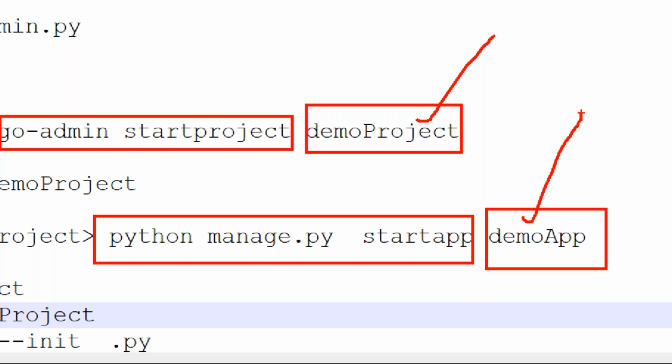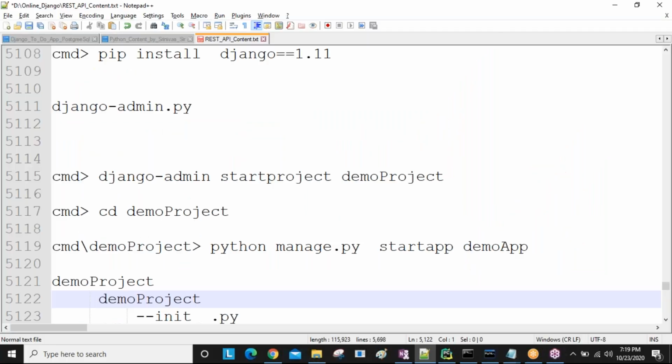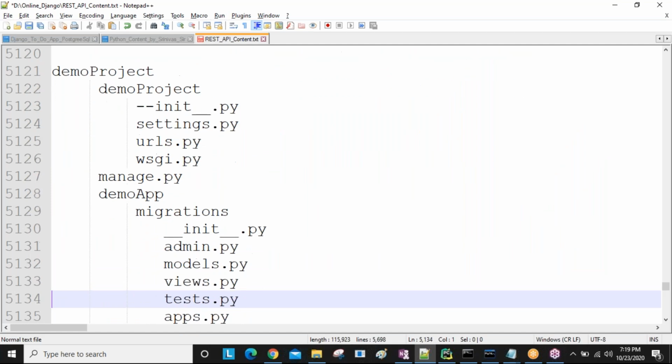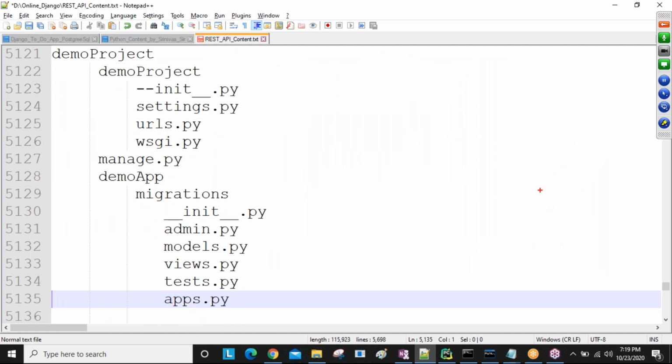Okay. After creating this application, inside this application one folder named migrations, one folder you are getting, and 6 files you are getting. Okay. So the structure we discussed in the last session, this is our programming structure. This is our project.